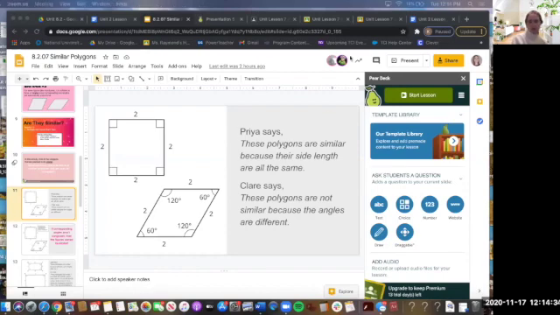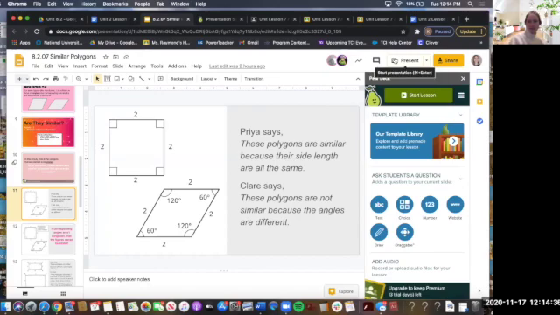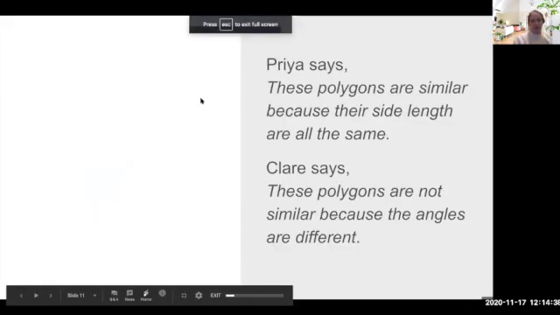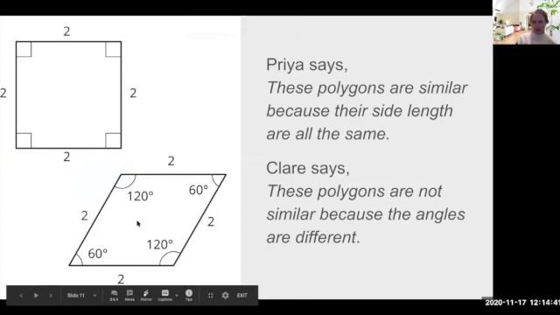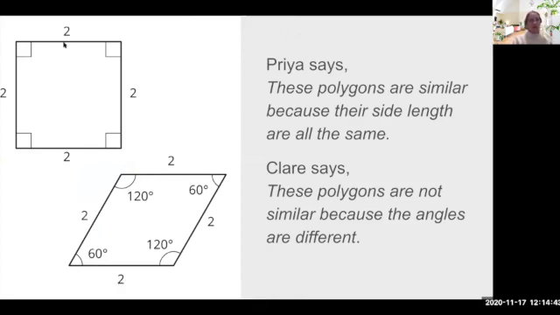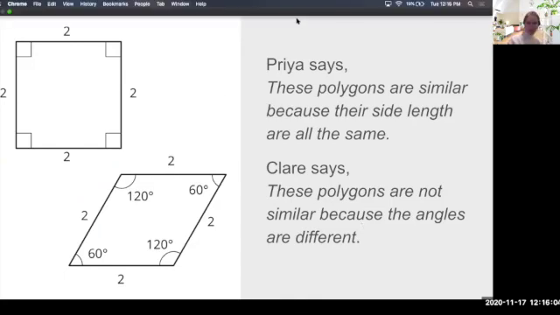So here was our first question that says that we have 2 figures, right? We have a rhombus, which is this bottom right figure, and then a square, which is our top left figure, where it has all these equal angle measures. They're all 90 degrees. Priya says these polygons are similar because their side lengths are all the same, right? We can see they all have 2 unit side lengths. And then Claire says these polygons are not similar because the angles are different. So let's see.